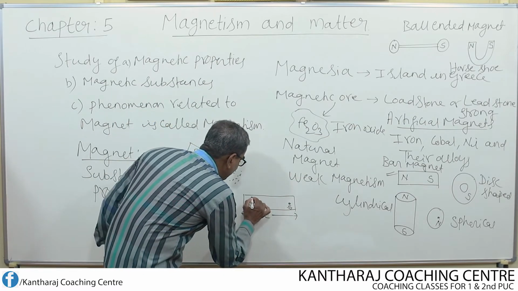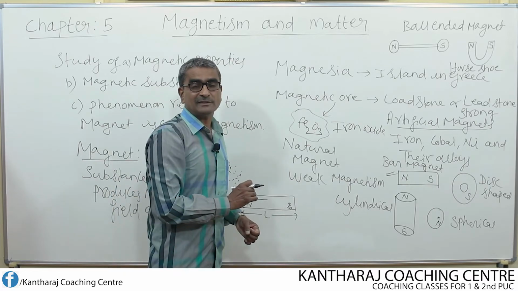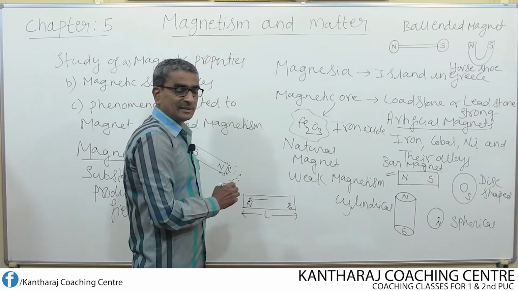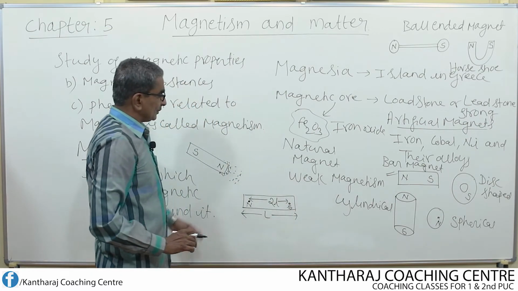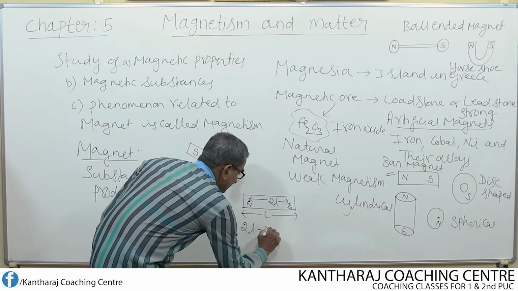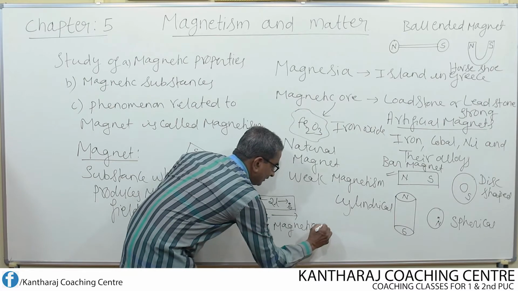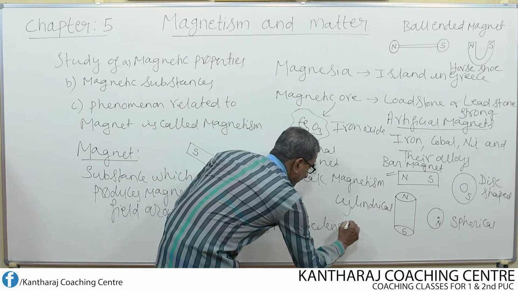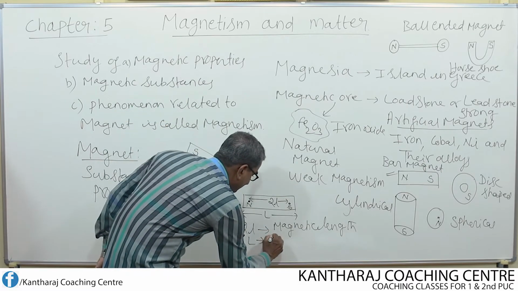The distance between these two poles is known as the magnetic length, and usually we represent this by 2L. So 2L represents the magnetic length of the magnet, whereas L represents the geometrical length of the magnet.